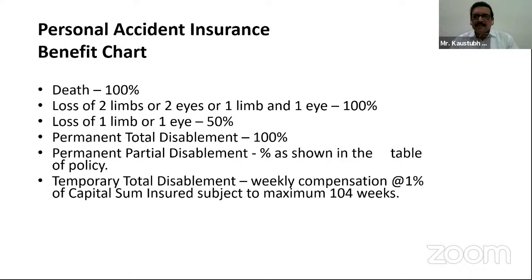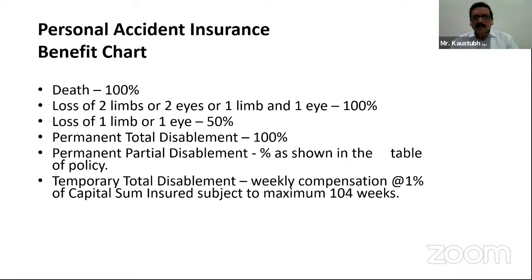Say for example, a person has an accidental injury and his thumb is totally amputated, it is cut, and if our policy says 5% compensation is payable, then when the sum insured is 10 lakh, 5% of 10 lakh, that is 50,000 rupees, is payable to the person himself. So this is a benefit given for permanent partial disablement.